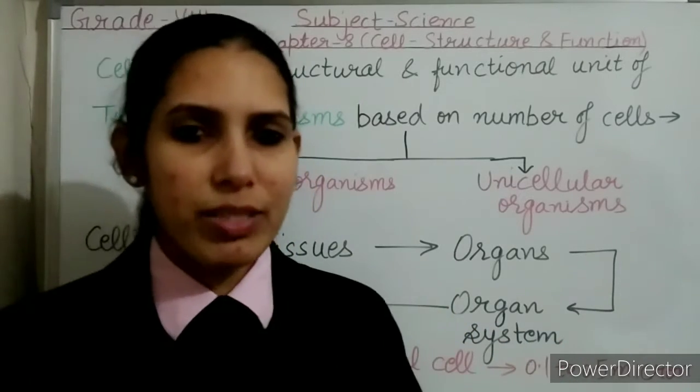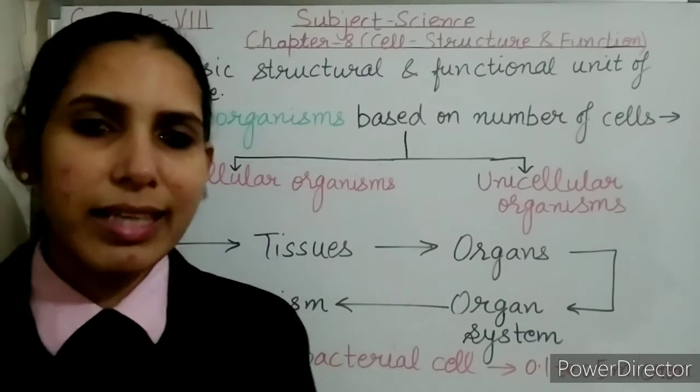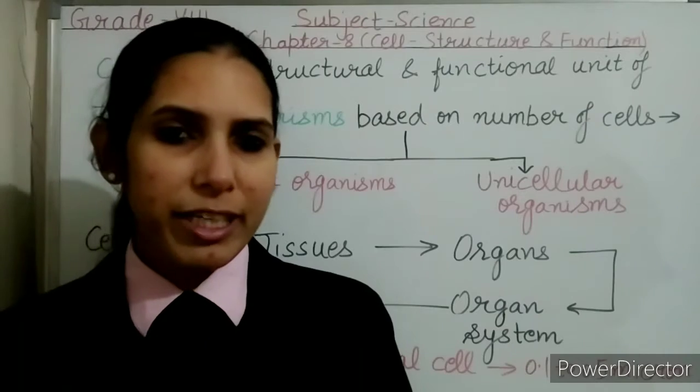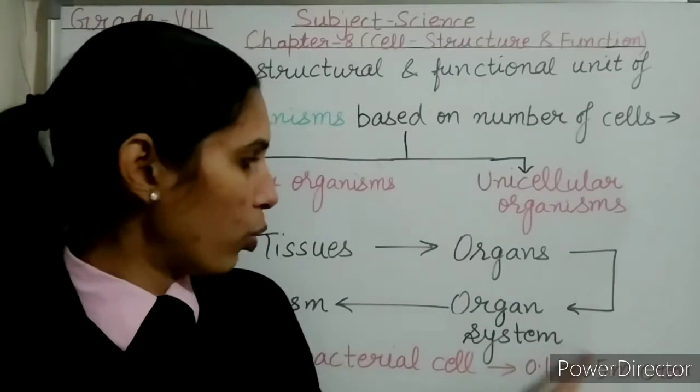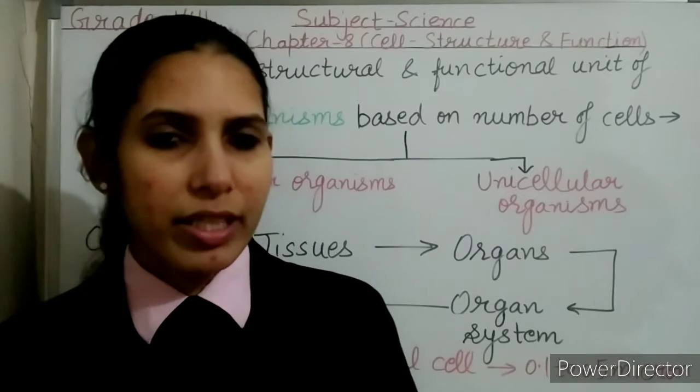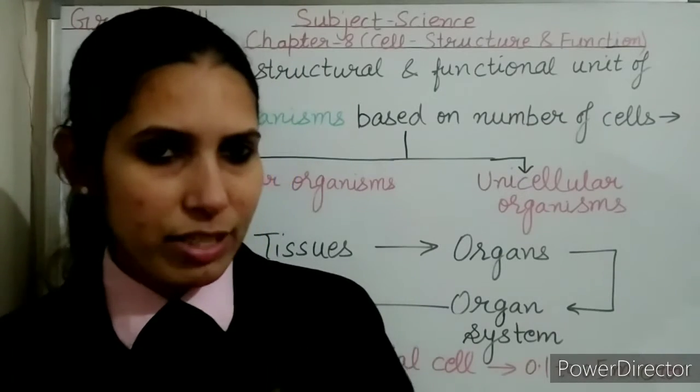Let's take the example of the respiratory system. It consists of various organs like nose, trachea, bronchioles, lungs, etc.